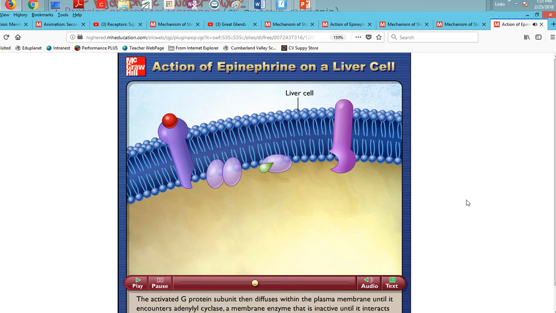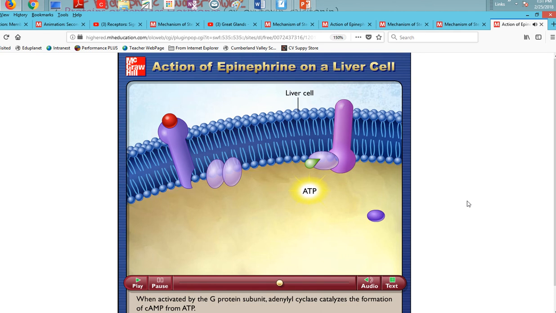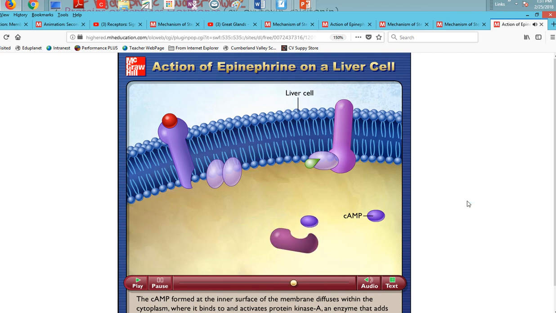The activated G protein subunit then diffuses within the plasma membrane until it encounters adenylyl cyclase, a membrane enzyme that is inactive until it interacts with the G protein subunit. When activated by the G protein subunit, adenylyl cyclase catalyzes the formation of CAMP from ATP. The CAMP formed at the inner surface of the membrane diffuses within the cytoplasm, where it binds to and activates protein kinase A, an enzyme that adds phosphate groups to specific cellular proteins.